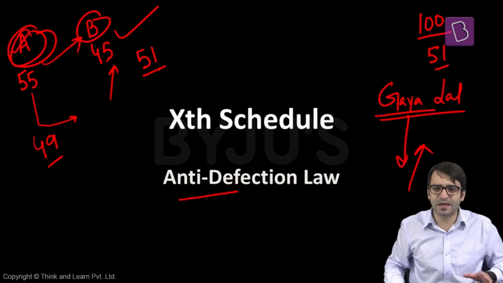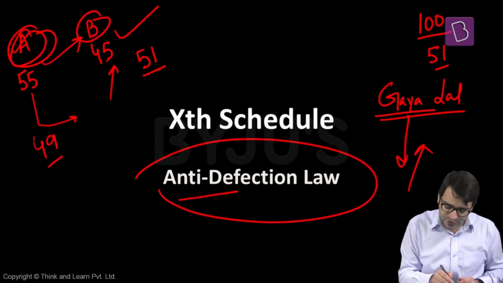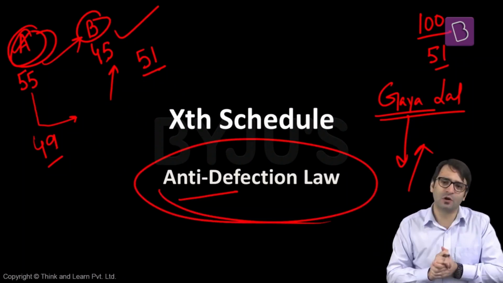Come 1985, Rajiv Gandhi was the Prime Minister, and a law was passed by the Parliament, the Constitution was amended. The 10th Schedule was added to the Indian Constitution, called the anti-defection law. And this anti-defection law made party hopping, political defections, Aya Ram, Gaya Ram, slightly difficult in this country. Let's look at what are the various provisions of this anti-defection law.